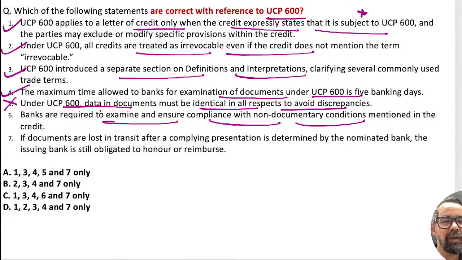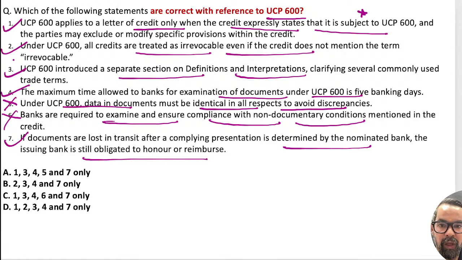Non-documentary conditions are disregarded as per UCP 600. So this should be wrong again. If documents are lost in transit, while the presentation was made to the nominated bank, the issuing bank is still obligated. This is true. Option D should be right. Okay, very good, guys.